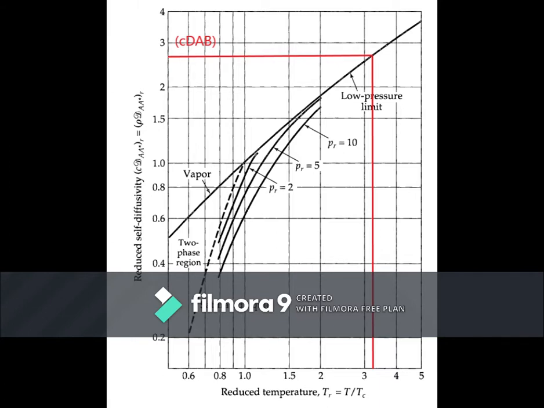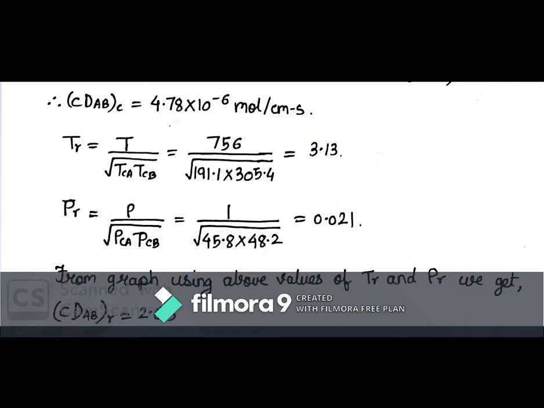This is the graph of reduced temperature versus reduced self-diffusivity. Now as we know the reduced temperature and we know the pressure curve, we can plot and find out the value of reduced diffusivity. From the graph, using the values of reduced temperature and reduced pressure, we get the value of reduced diffusivity as follows.